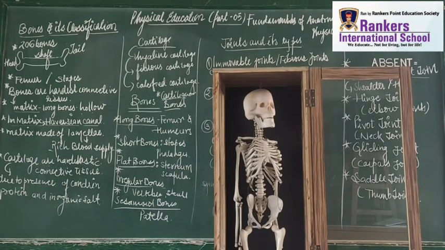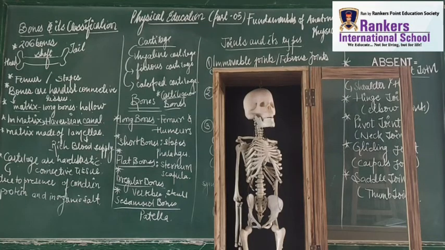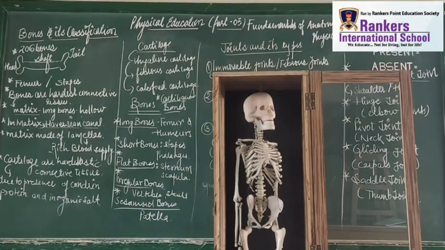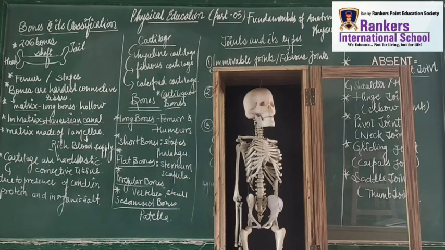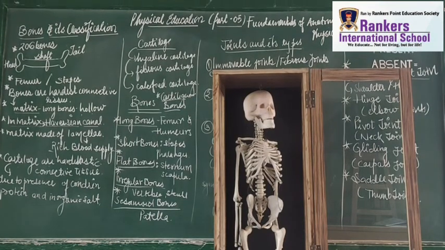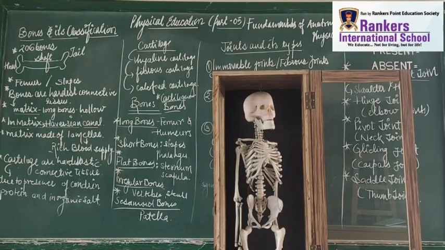Bones are the hardest connective tissue. What exactly are bones? Bones are the hardest connective tissue, right? And bones are generally made up of calcium. They are a storehouse of calcium. They provide structure to our body, right, dear students?